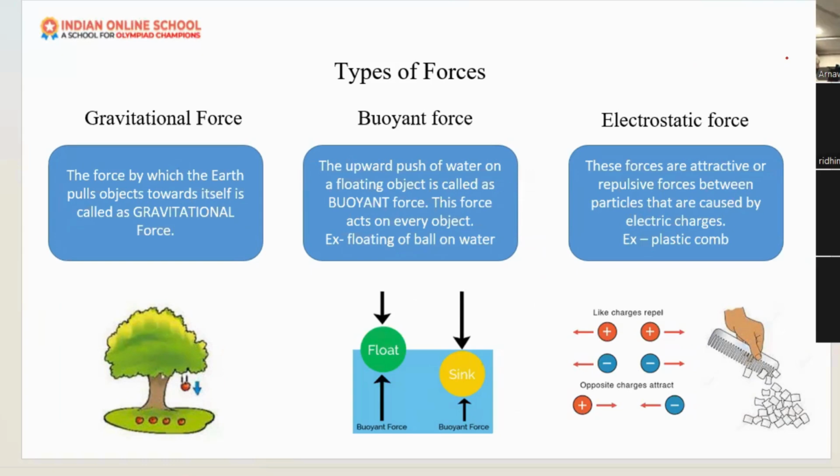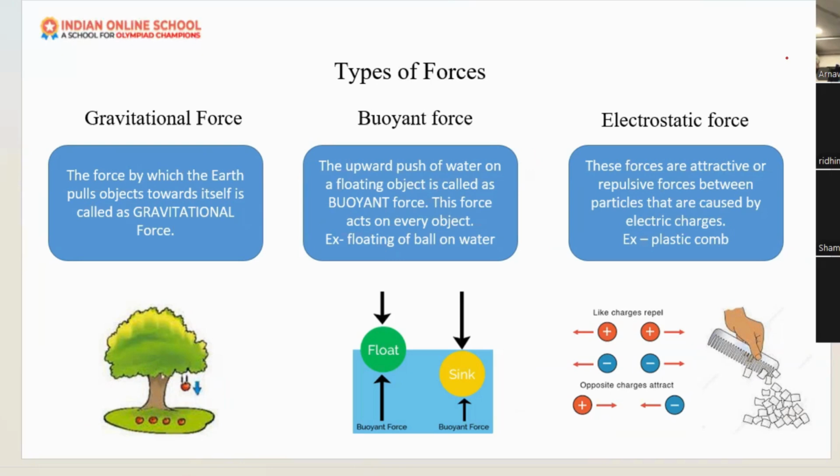It is also a type of magnetic force. Yes, Samruddhi. Gravitational force, every object, ma'am. Gravitational force is a force which attracts all the things to the ground.